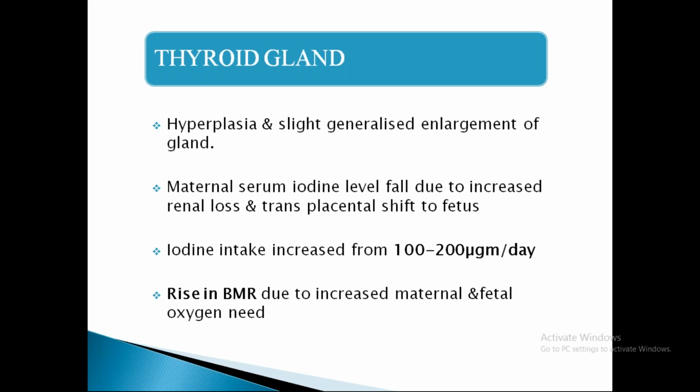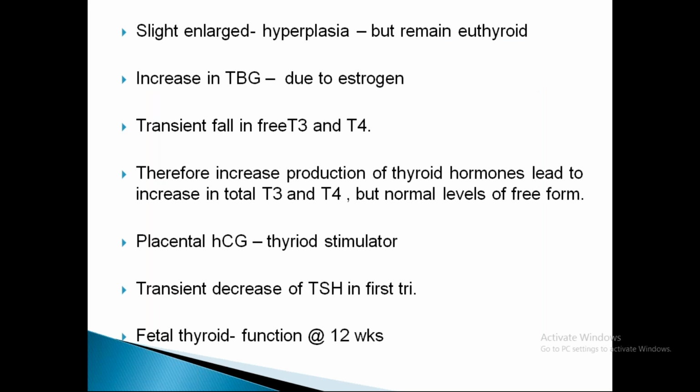So iodine intake should increase from 100 to 200 micrograms per day. There is a rise in basal metabolic rate due to increased need of oxygen, both maternal and fetal. So the structural physiological change is that the thyroid gland is slightly enlarged due to hyperplasia, but the woman usually remains euthyroid. Euthyroid means the hormone levels in the maternal serum are normal, even though there is a structural enlargement of the thyroid gland.